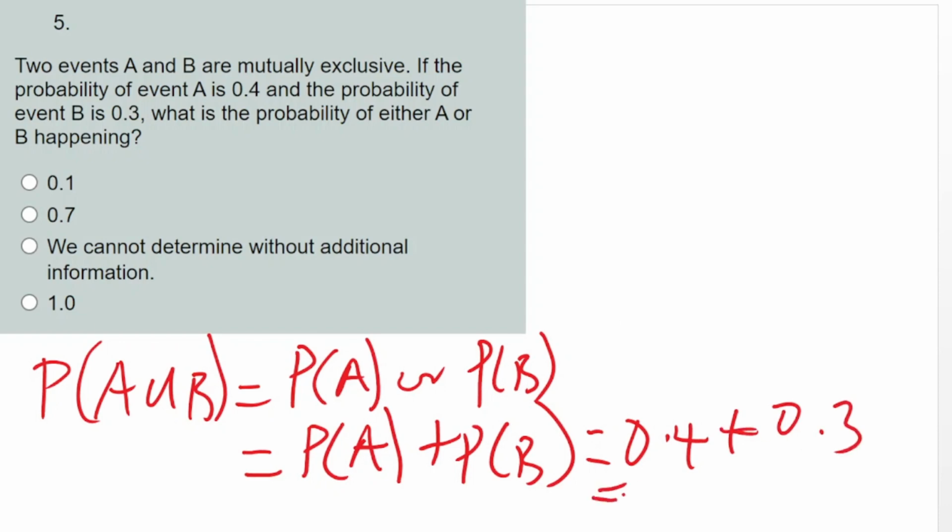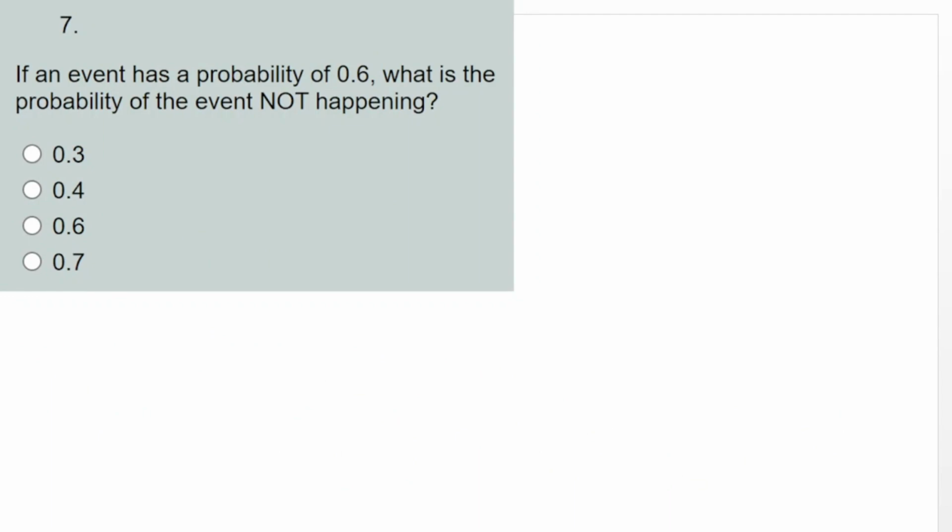This will give us 0.7, and that is option B. Is that clear?